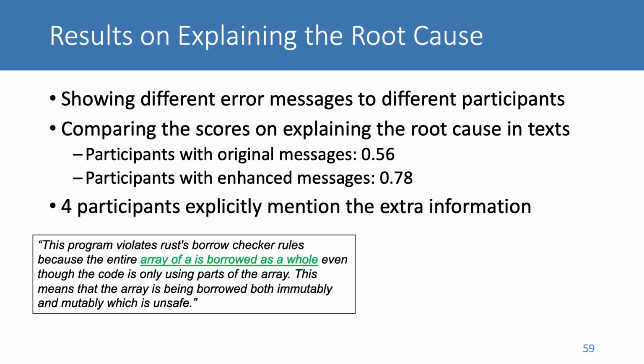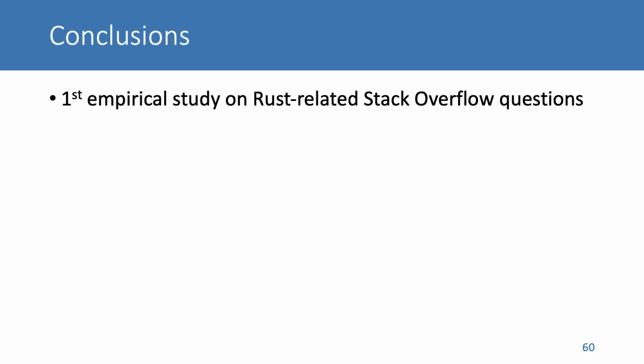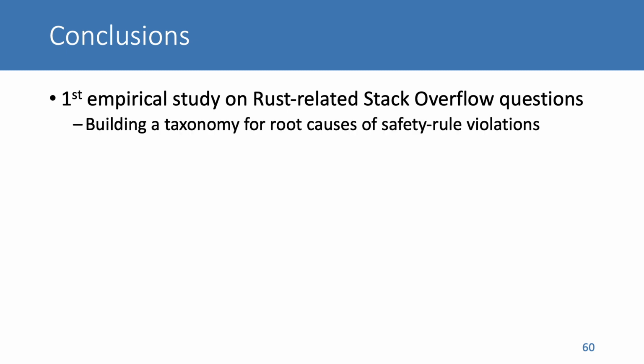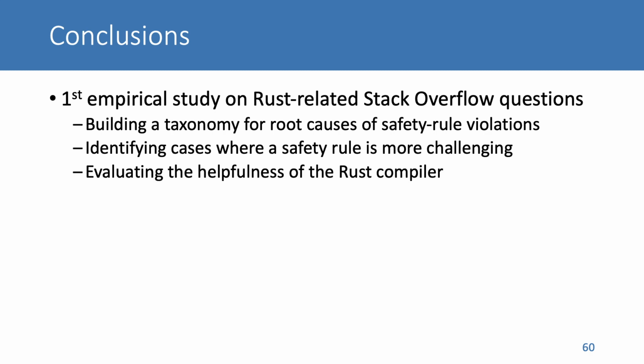These results confirm that compiler error messages may not contain all necessary information for RAS programmers to debug safety rule violations, and that providing more facilitating information can improve programmers' performance. Let me conclude my talk. We conduct the first empirical study on RAS-related Stack Overflow questions. We build a taxonomy for root causes of safety rule violations, identify cases where a safety rule is more difficult to apply, and evaluate the helpfulness of the RAS compiler when debugging safety rule violations.